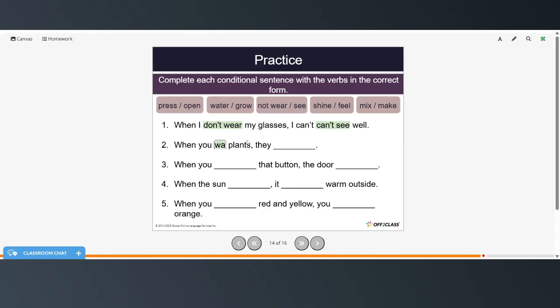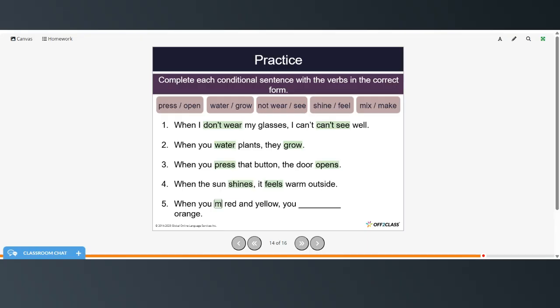When you water plants, they grow. When you press that button, the door opens. When the sun shines, it feels warm outside. And when you mix red and yellow, you make orange.